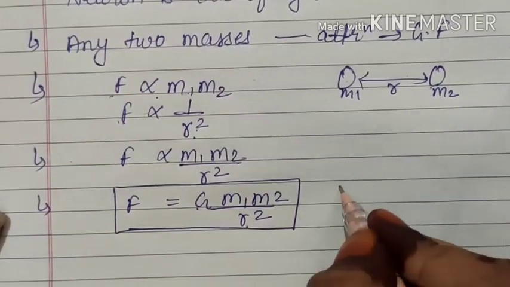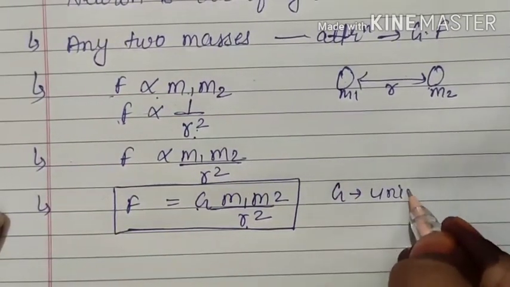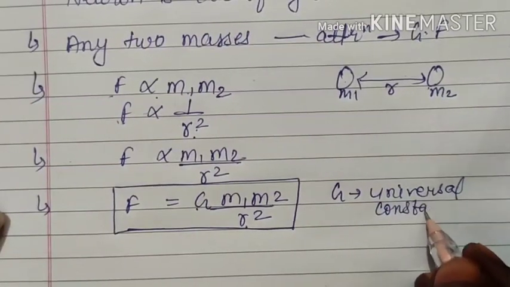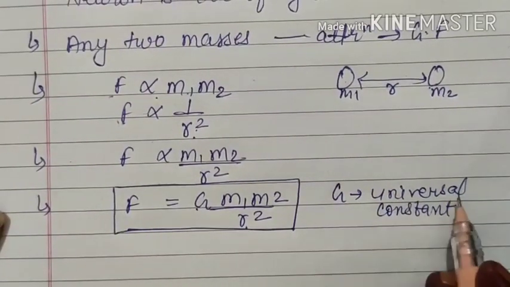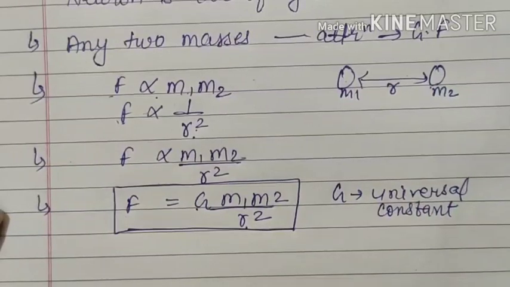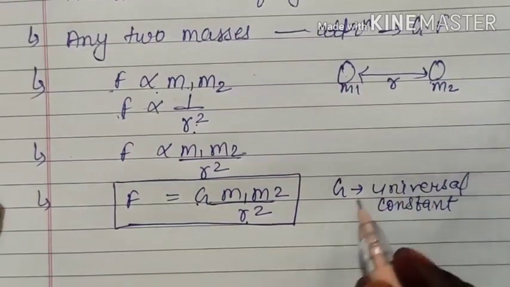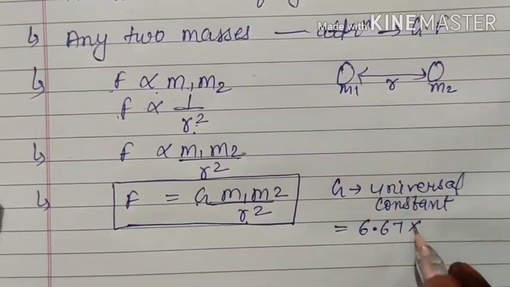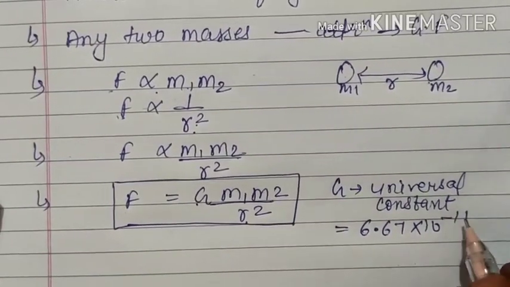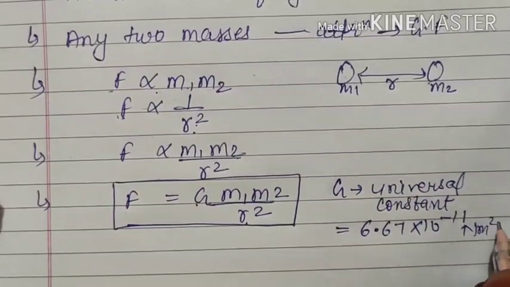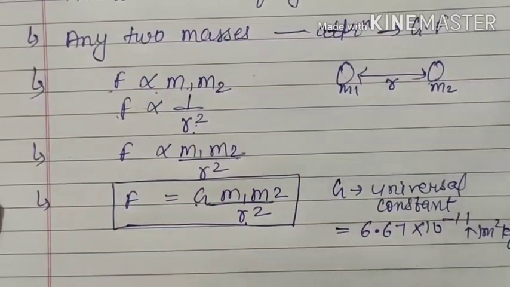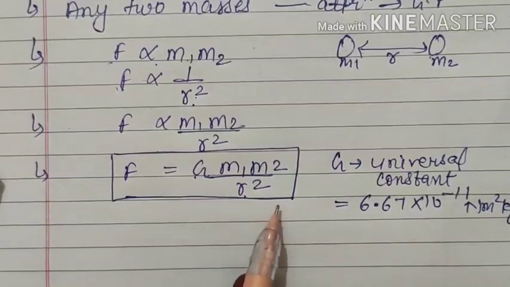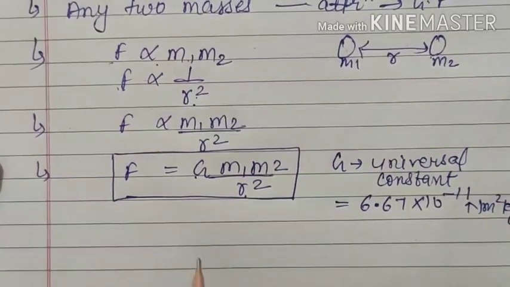This G is known as the universal constant, which means it has a constant value throughout the universe. You can go anywhere, it will be constant, and that value is 6.67 into 10 raised to power minus 11 Newton meter square per kilogram square.